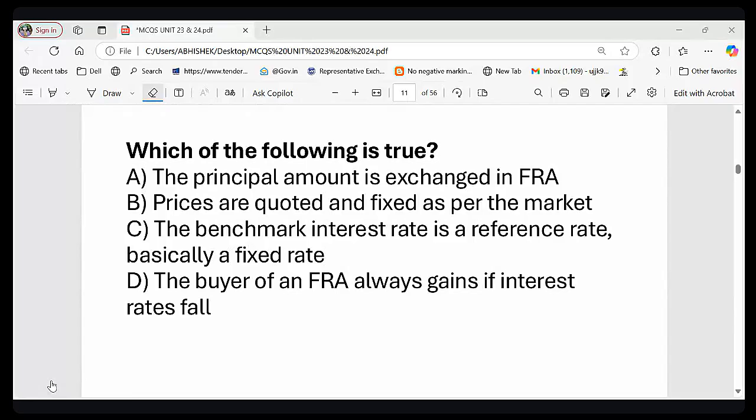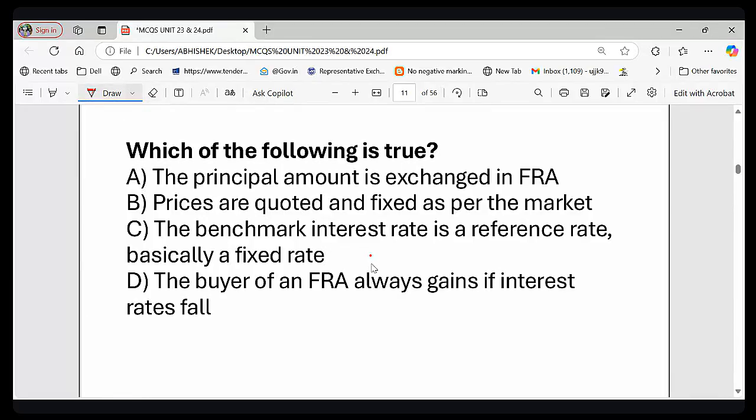Okay, so which of the following statements is true? The first option is the principal amount is exchanged in FRA. So let's go through each and every option. Option A suggests that the principal amount is exchanged in FRA. So think about it. Do we actually exchange the loan amount in FRA?